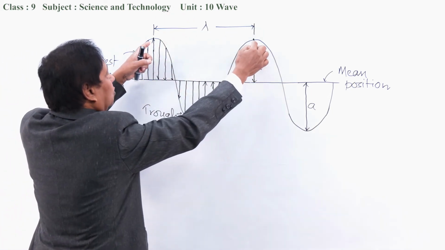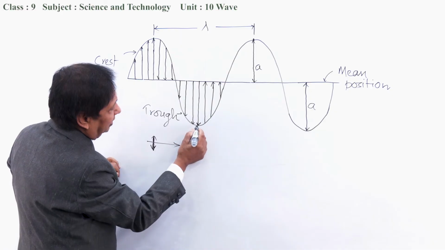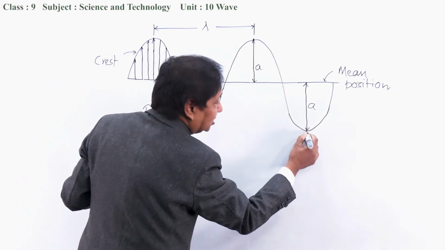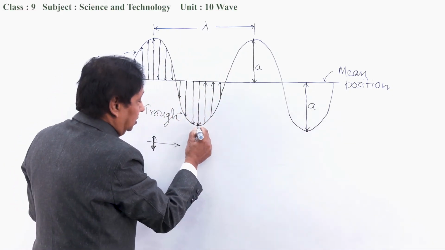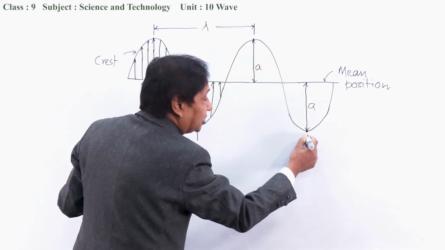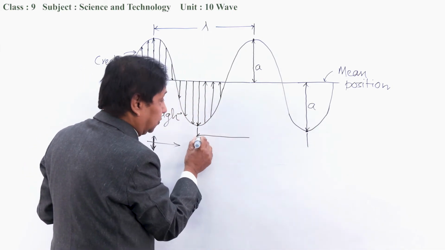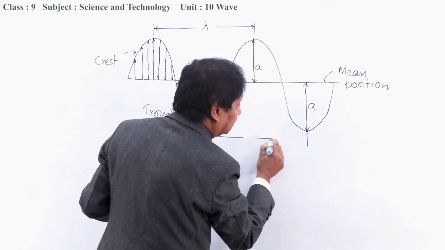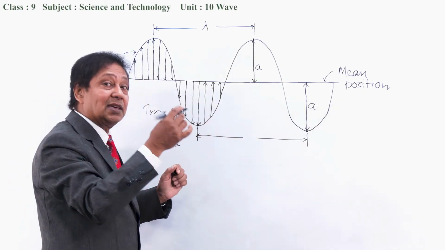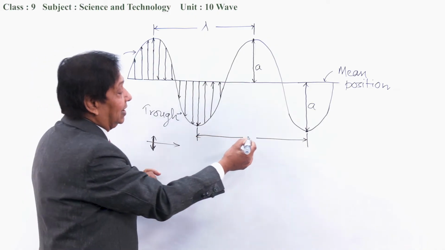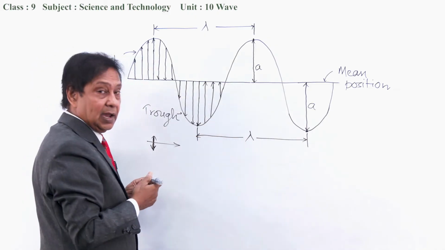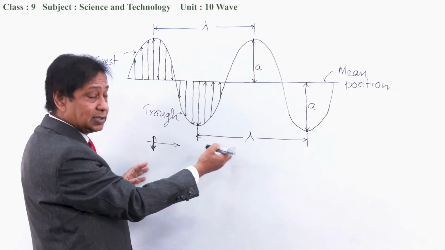Not only these two points, we can take these two points also. The distance between the extreme points of two successive troughs also represents the same wavelength, and it is denoted by lambda and its SI unit is meter.